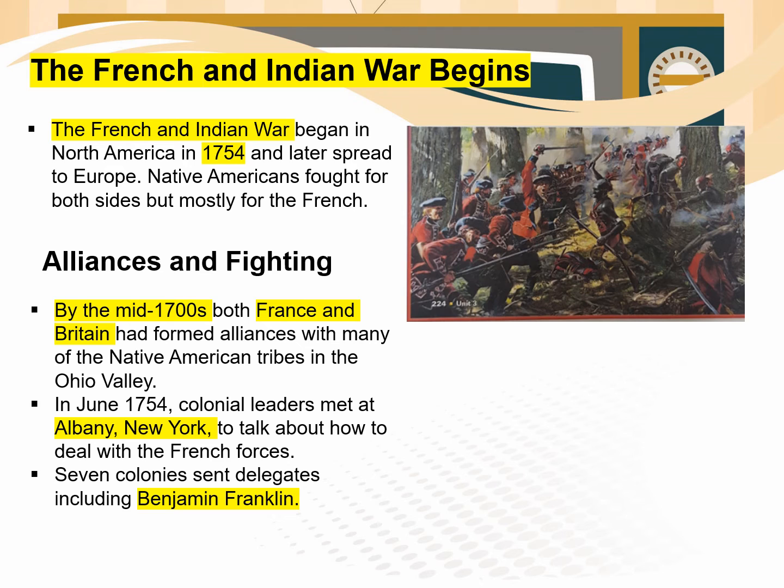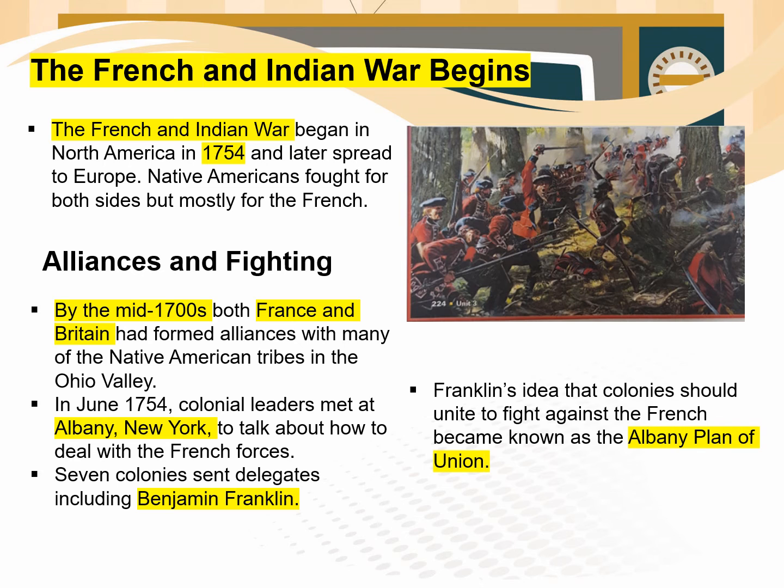So in June 1754, grade 5, colonial leaders met at Albany, New York to talk about how to deal with the French forces. 7 colonies sent their delegates or representatives, including Benjamin Franklin. Franklin said that the colonies should unite to fight the French, and his idea, which became known as the Albany Plan of Union, was not approved. So the colonies were not yet willing to fight as one country.